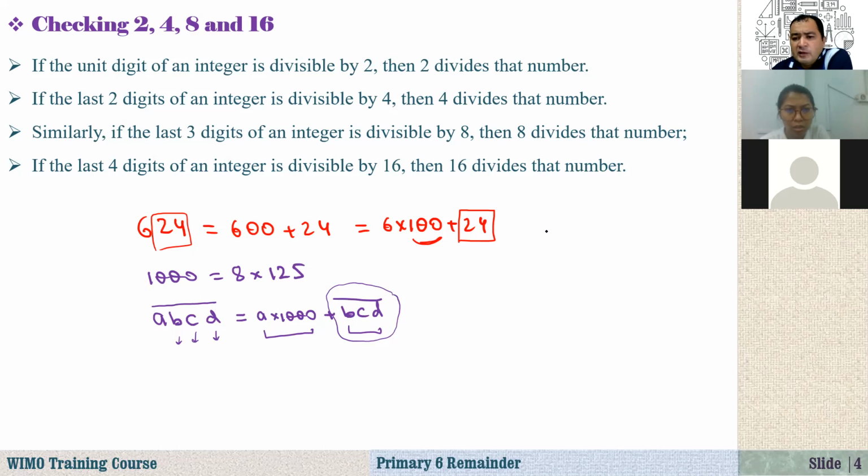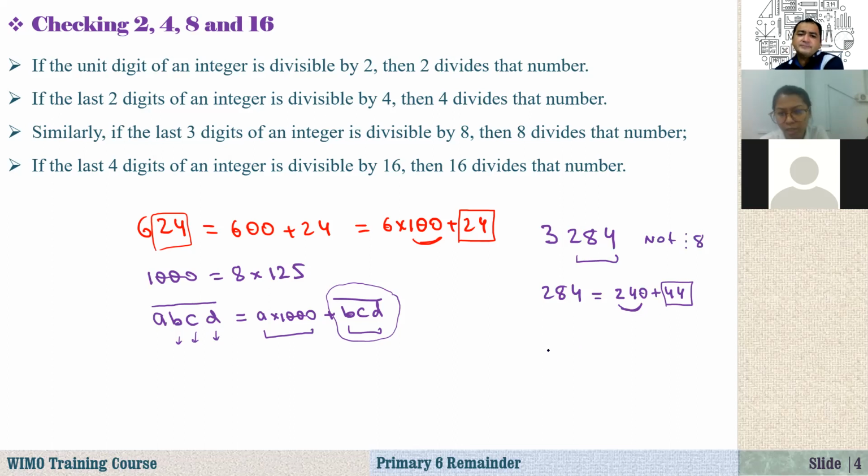For example, let's say 3,284. Is it divisible by 8 or not? How do I know it? You just take 284. Is it divisible by 8? I can write it using the biggest number smaller than 284 that is divisible by 8. What is it? It is 240, plus 44. 240 is divisible by 8. How about 44? Not. So that means that this number is not divisible by 8.